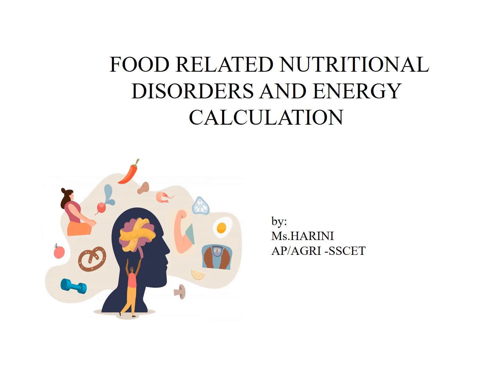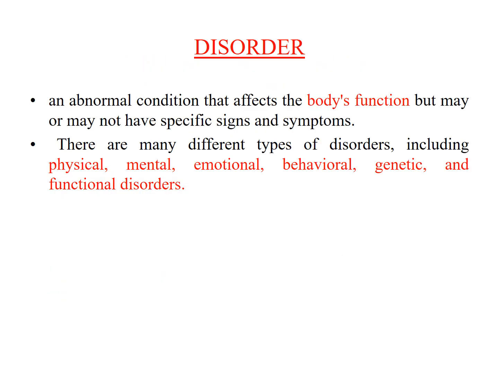Today we are going to discuss food related nutritional disorders and energy calculation. First of all, a disorder is an abnormal condition that affects the body's proper functioning. Sometimes it has specific signs, sometimes it may not have specific symptoms. It is caused by different factors: physical factors, environmental factors, mental factors like stress, genetic factors, and some functional disorders. So this is the definition of disorders.